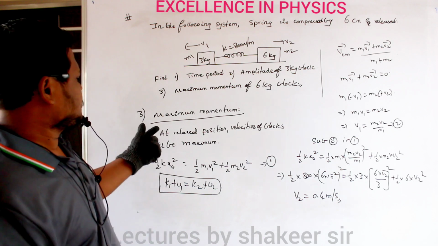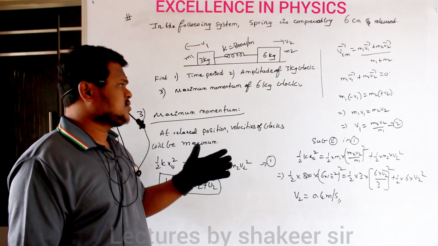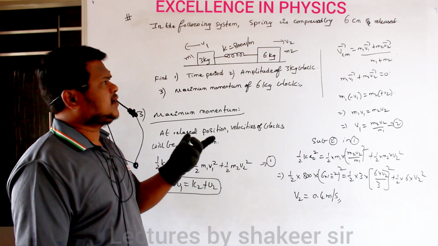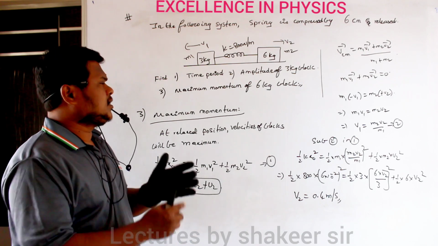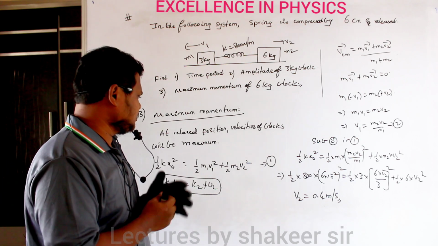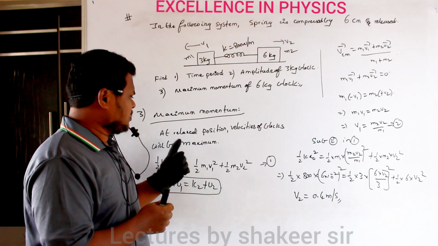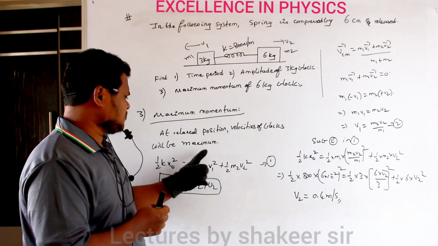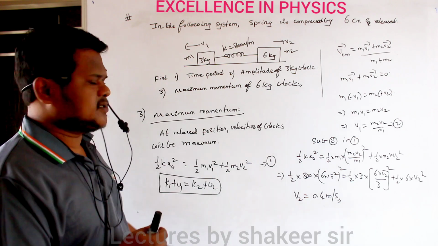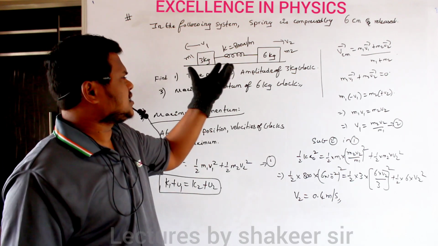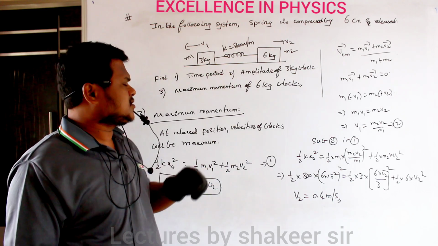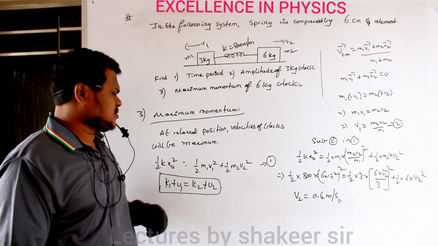So see, at which position will the momentum be maximum? Momentum will be maximum when velocity is maximum, and velocity will be maximum at the mean position. We have already understood this. So at the relaxed position, the velocities of the blocks will be maximum. Here I will use the law of conservation of energy. When the spring is completely compressed, it has only potential energy, and the equation of potential energy is half k x naught square.